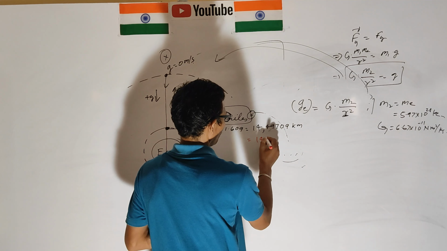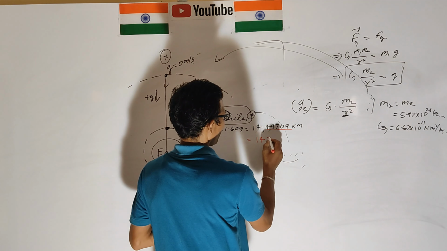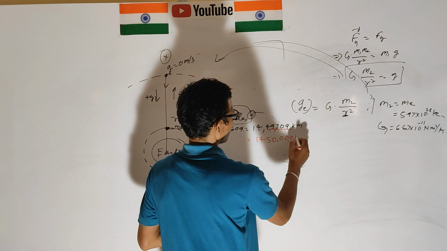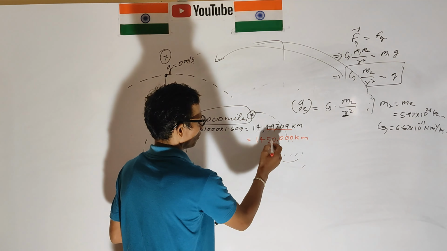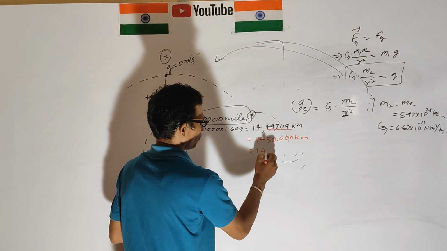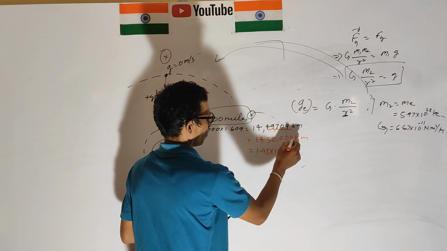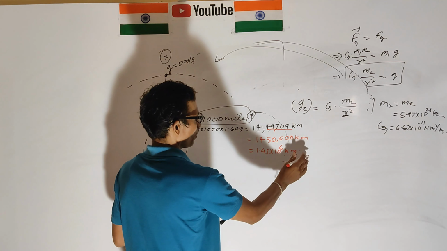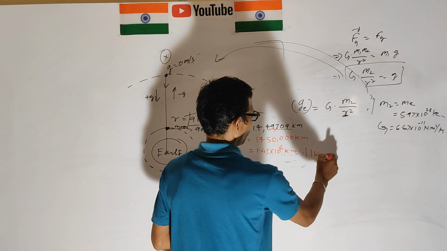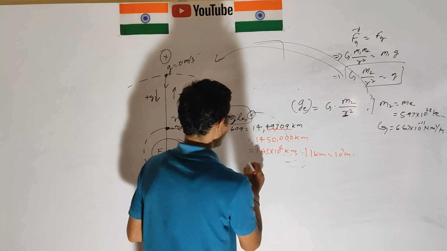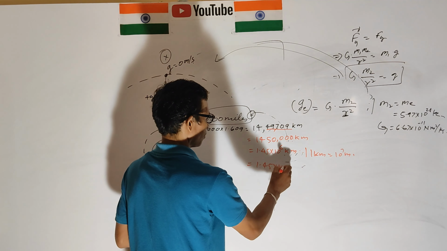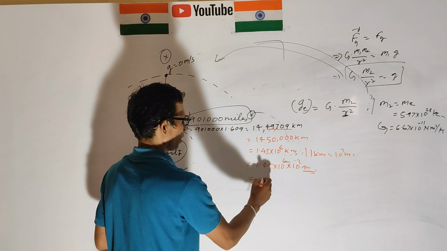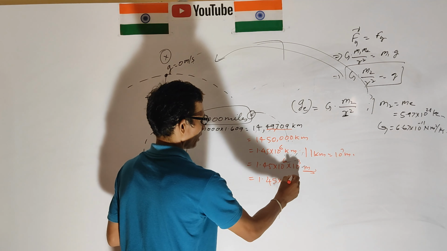That is 1.45 into 10 to the power 6 kilometer. Okay, now kilometer is changed. 1 kilometer is 10 to the power 3 meter. So it is 1.45 into 10 to the power 6 into 10 to the power 3. It is converted into meter, that is 1.45 into 10 to the power 9 meter.